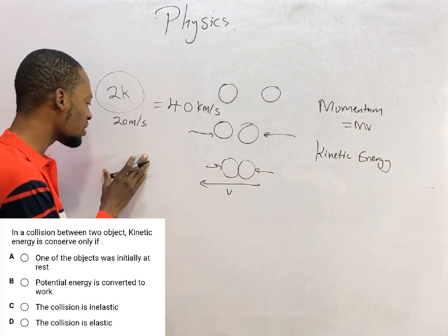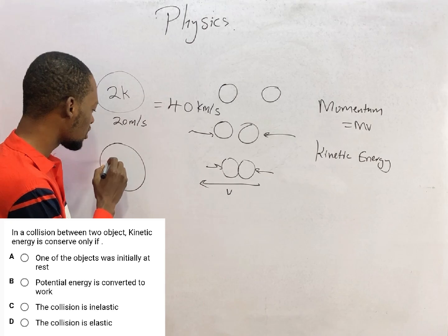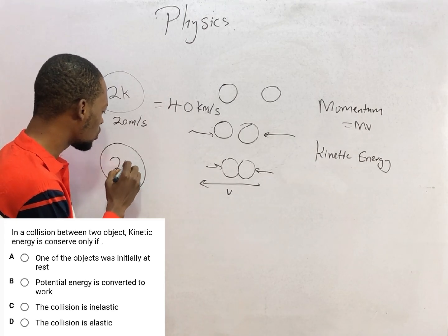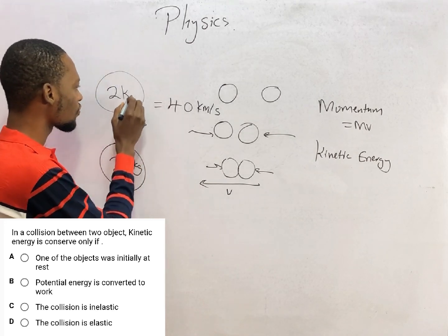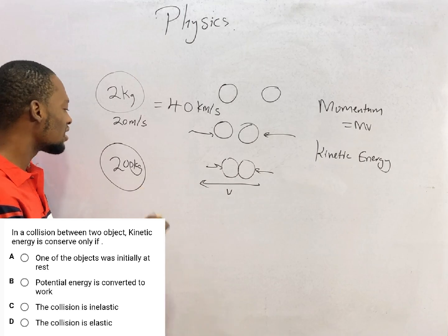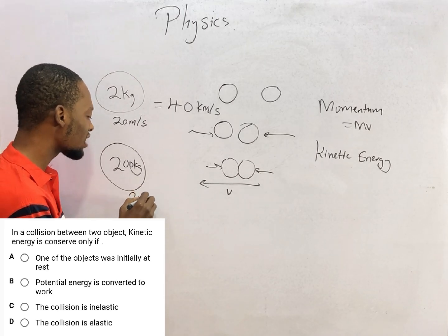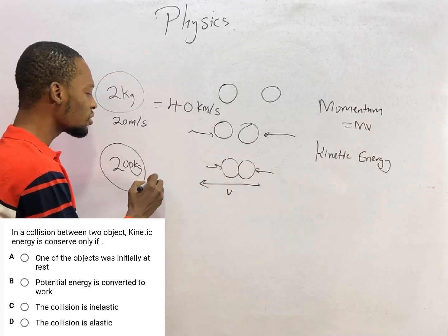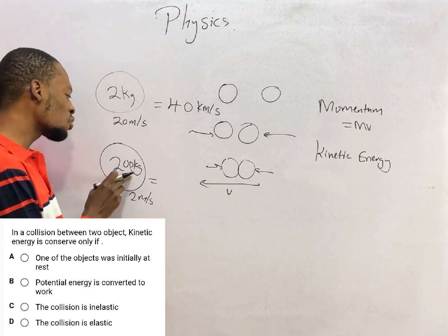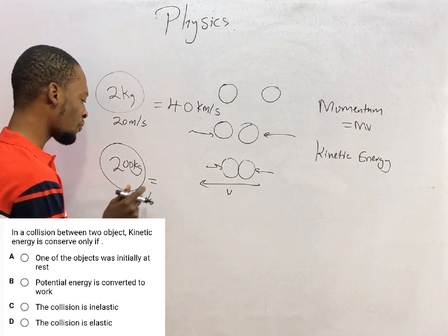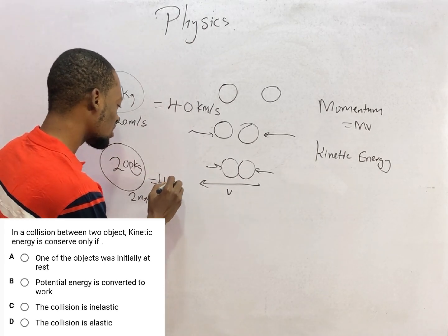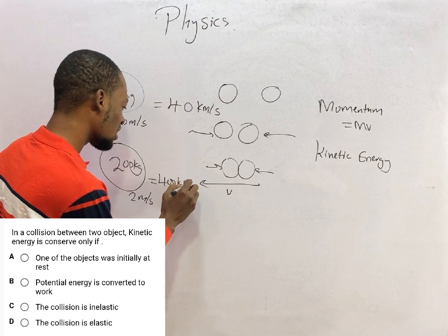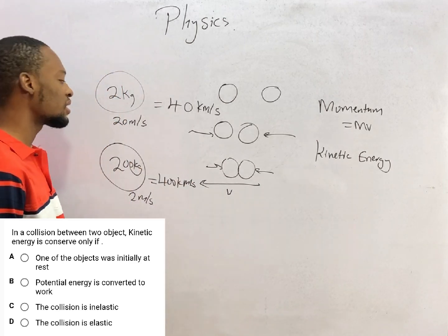Now if you have another body with mass 200 kg and velocity, let's say just 2 meters per second, you notice that the momentum will be 200 kilograms times 2, which is 400 kilogram meter per second. Take note, look at something.